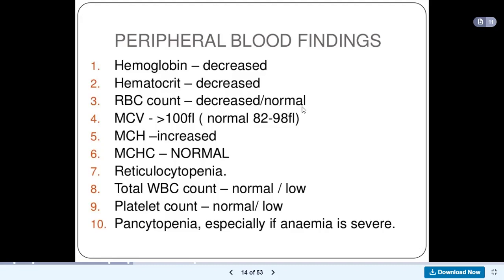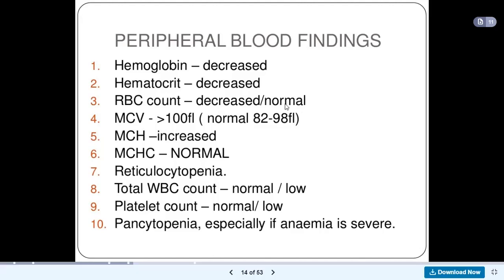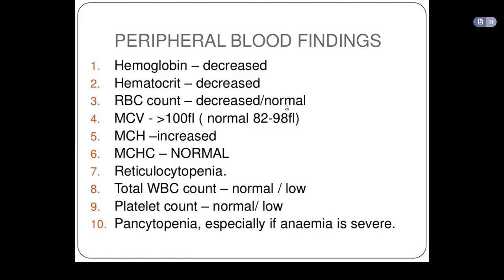Now, even if it is normal, those red blood cells are abnormal red blood cells because their DNA was not properly synthesized because of the lack of vitamin B12. So even though we have a normal amount of red blood cells, the red blood cells are defective in their nature, because the function of all cells is determined by the DNA of the cell. So it means that without a proper DNA synthesis, you might have a normal amount of red blood cells, but these red blood cells cannot function.